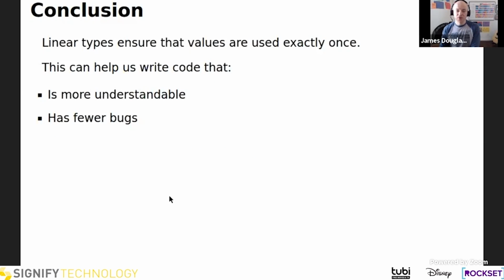All right, so the point of all of this is that linear types are an incremental increase to the restrictiveness of our type system that ensures that values are used exactly once, and that this is a technique that can help us write code that is more understandable and has fewer bugs.